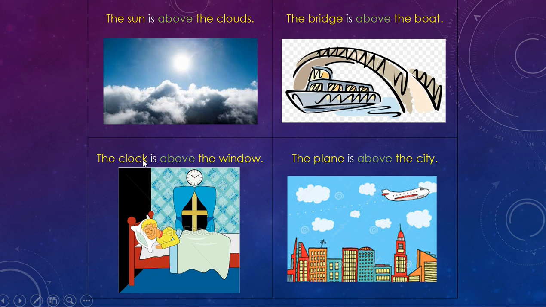Next, we have the clock is above the window. We notice the clock is up top here and the window is under it. So we would say the clock is above the window. And our last example is the plane is above the city. Where is the plane located? It is above the city. The city is down below.